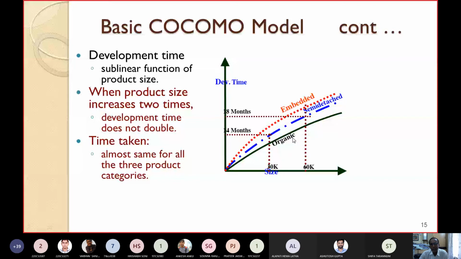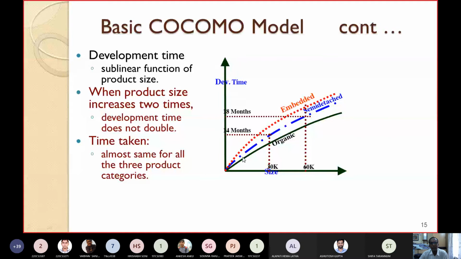So first of all, when the size increases for one type of product, it is not exactly doubled. Suppose I am taking a semi-detached product, where the size is 30. It's taking 14 months. But when the size is 60, it is not 28. It is just 18. So we say that this is sublinear. But the time taken is almost the same for all the 3 product sizes. Now if you see this size 30K, almost this time will remain the same, just a minor variation. So the time taken remains almost constant, with very little difference.